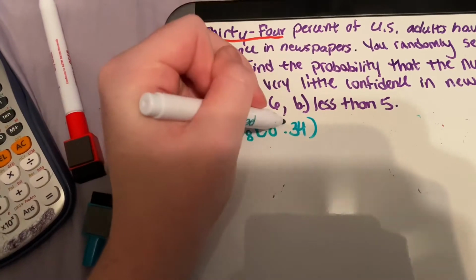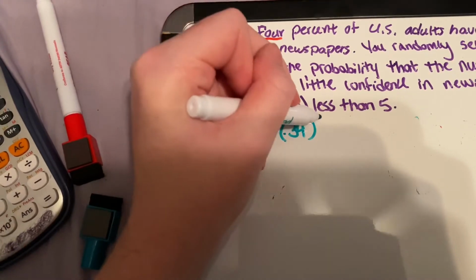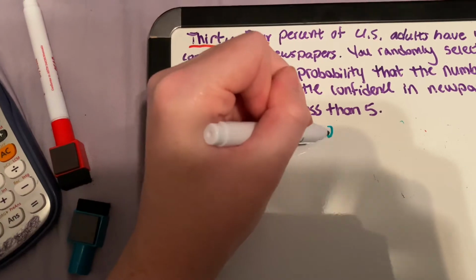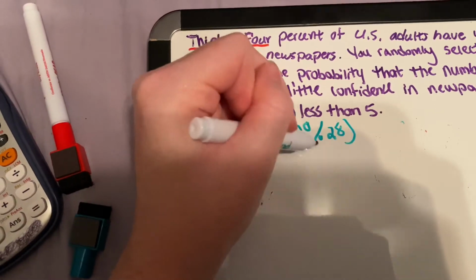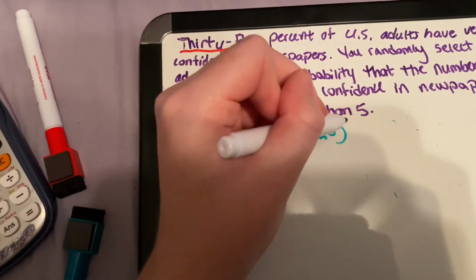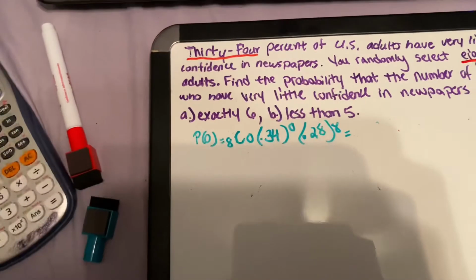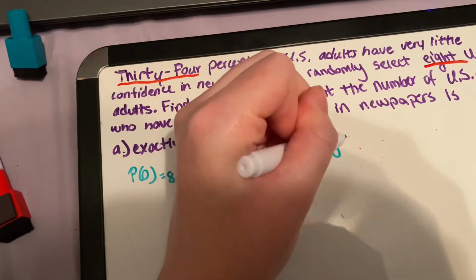We're going to be solving for less than 5 now. So you're going to do a combination of 8 and 0. This will equal 0.34 to the 0 power times 0.66 to the 8th power, which will equal 0.036.